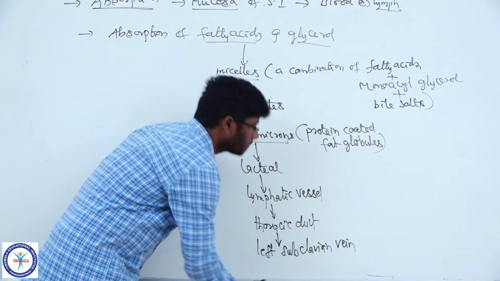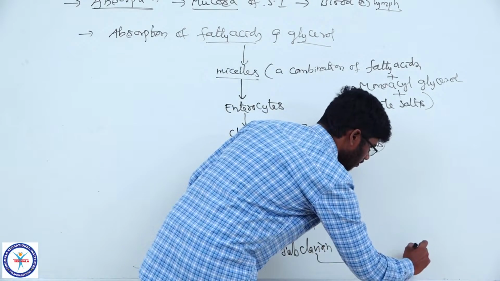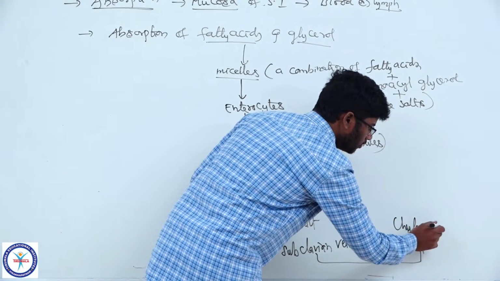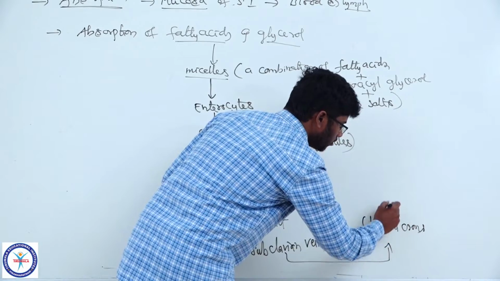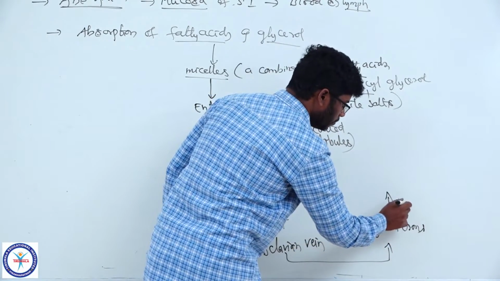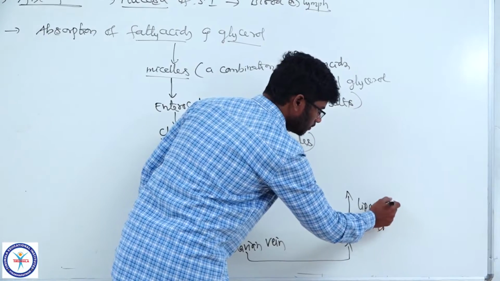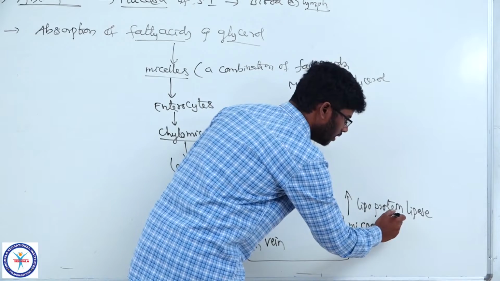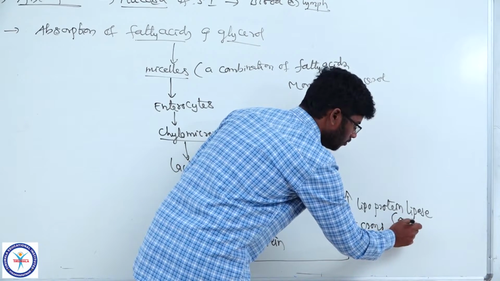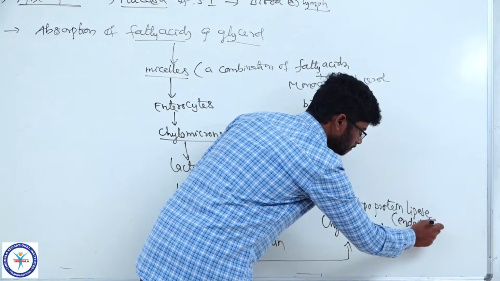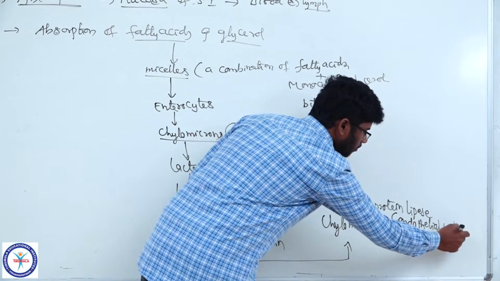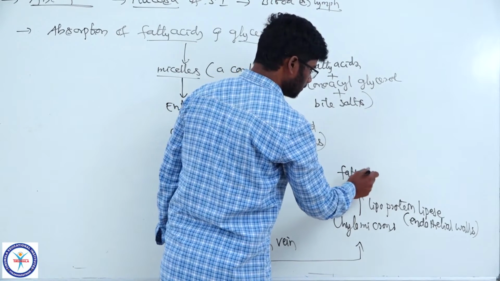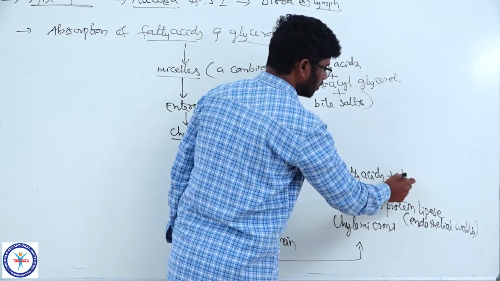In the venous system, chylomicrons, the protein coated fat globules, are acted upon by lipoprotein lipase enzyme. This lipoprotein lipase enzyme is present in the endothelial walls of blood capillaries. Now these chylomicrons are finally converted into fatty acids plus glycerol.